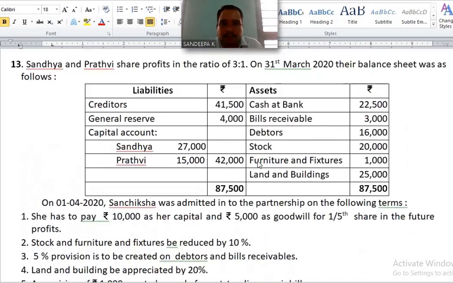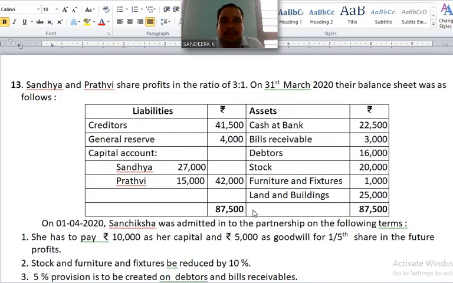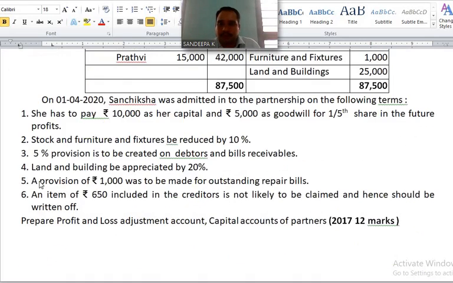In this problem, old ratio 3:1 and share of new partner given. In that circumstance, old ratio becomes sacrifice ratio. 5,000 distributed among old partners in 3:1 ratio. Next, number 2, stock and furniture and fixtures be reduced by 10%. This will appear on the debit side of revaluation account. To stock, to furniture and fixtures. Reduced means reduction.